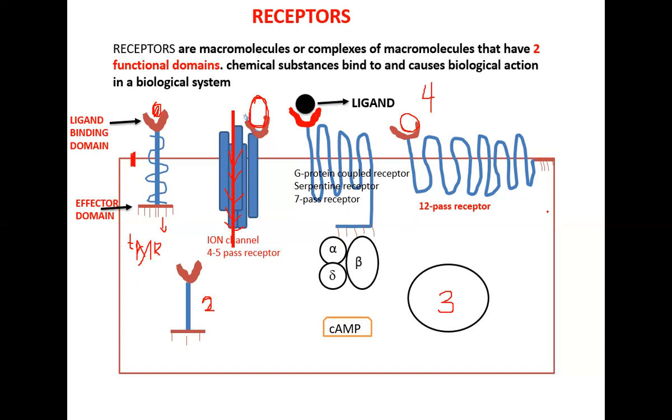What have I said so far? Receptors are macromolecules that should have at least 2 domains, a ligand bind domain and an effector domain. Ligand bind domains are parts where a ligand should bind to. And a ligand is anything that binds to a receptor. So a ligand can be a drug, a neurotransmitter, a hormone, a toxic substance, and many others. When it binds to that, then it should stimulate the effector domain to cause intrinsic activity.